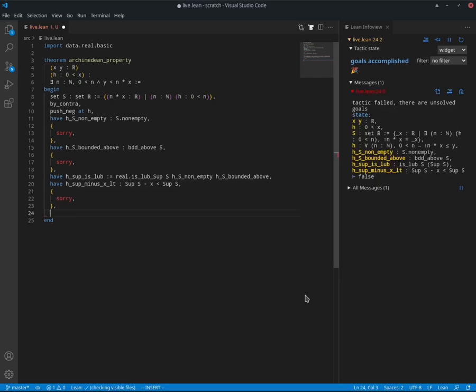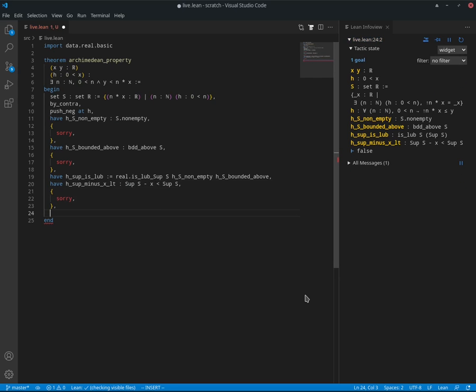And once we have that proof, then what did we do? Well, since it's less than the supremum, that means that this number, supremum of s minus x, is not an upper bound. And if something is not an upper bound, it means there exists an element from that set which is greater than it. And in Lean, there is a theorem in MathLib which helps us get to that.